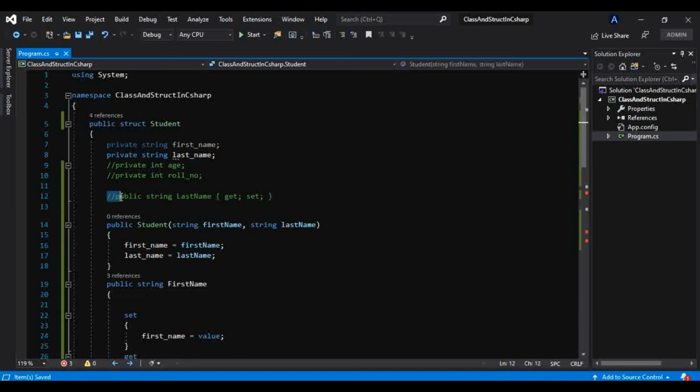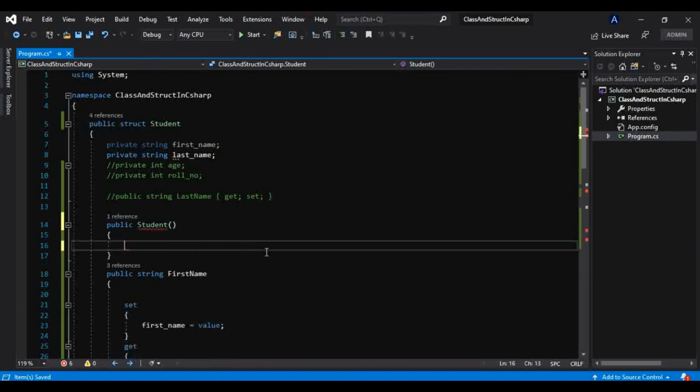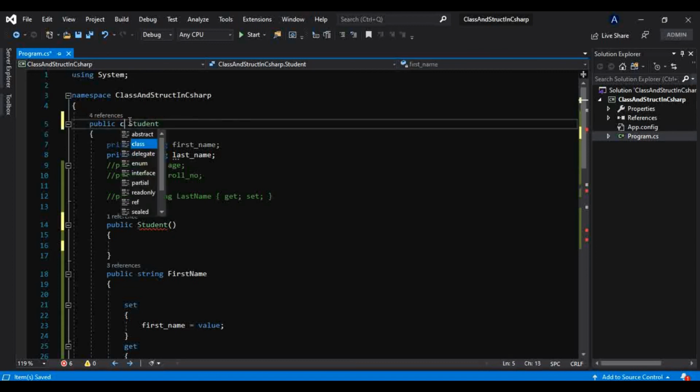As soon as I have commented that, the error is gone. And also, if you have carefully seen, this is not giving us any error. It is allowing us to have this parameterized constructor, but it will not allow us to do something like this. So that is why they don't allow a parameterless constructor in the struct, but in class it will be no problem like this.